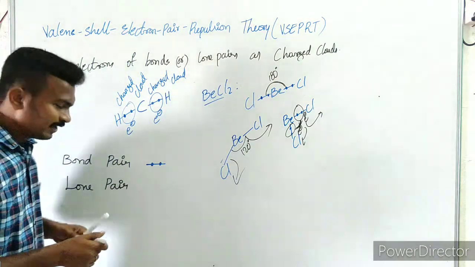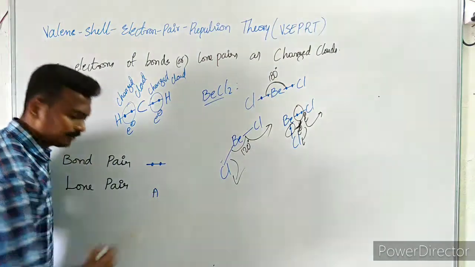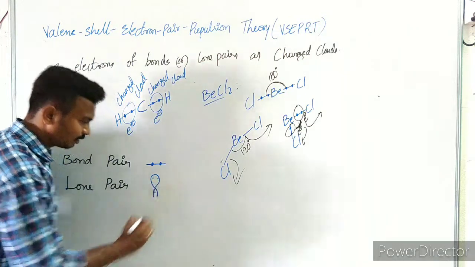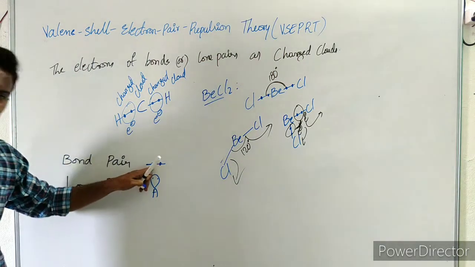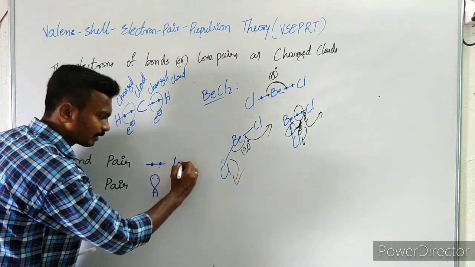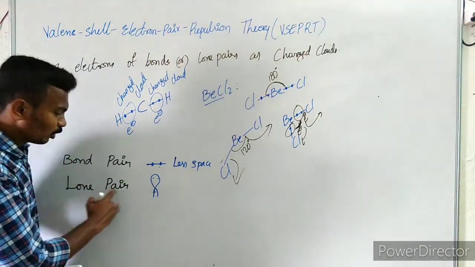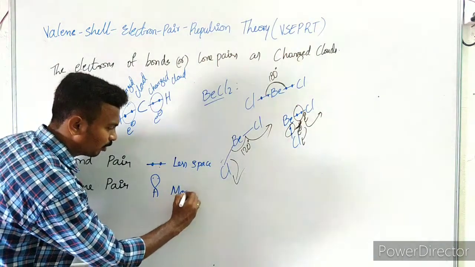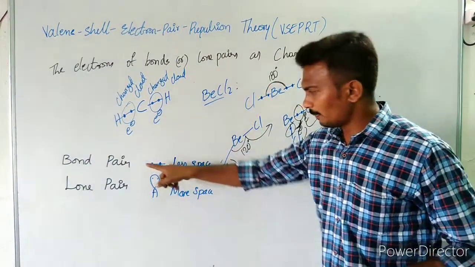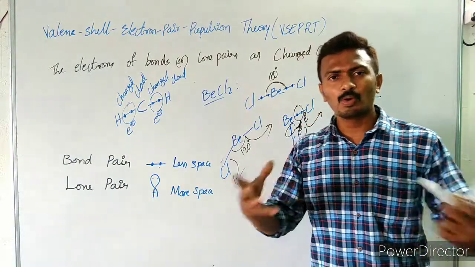Lone pair means what? Where the valence electrons are not bonded to other atom. Say this is an atom A, and the electrons will be remaining like this, suspending like this. If you look at these bond pair electrons and lone pair electrons, bond pair electrons occupy less space, whereas lone pair electrons occupy more space. Clear?